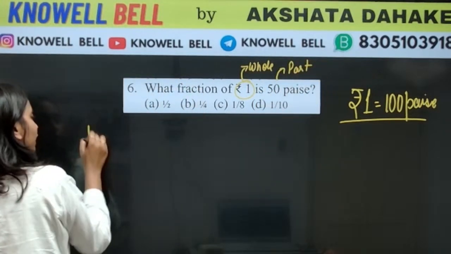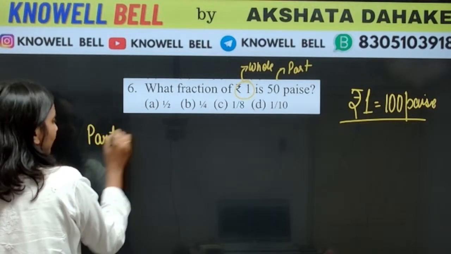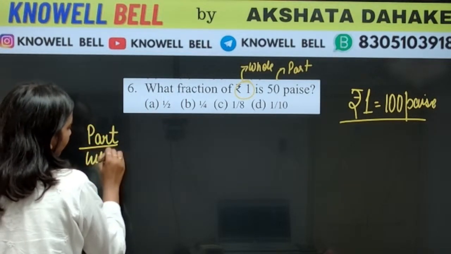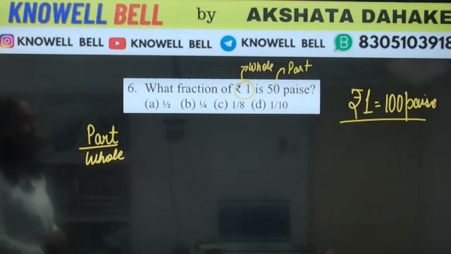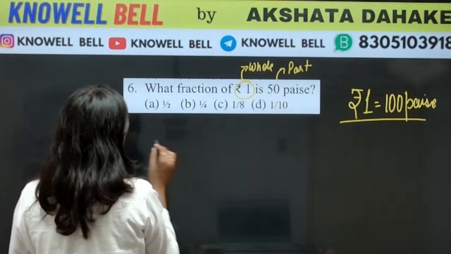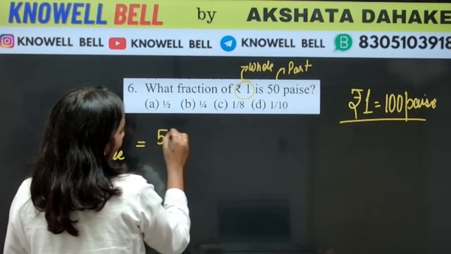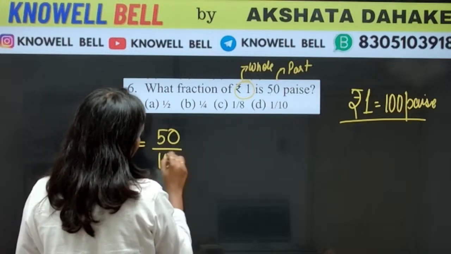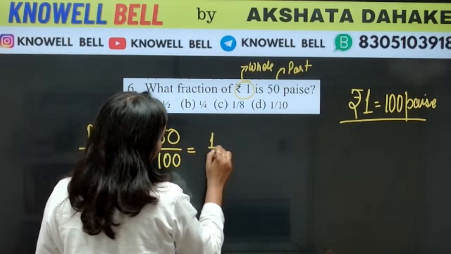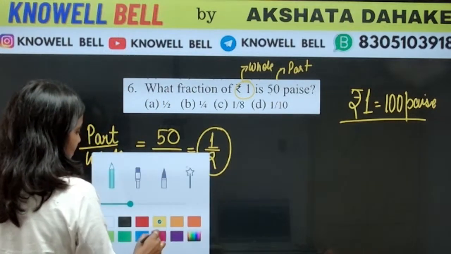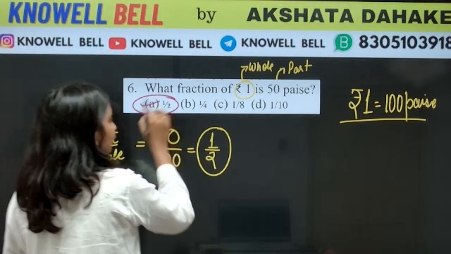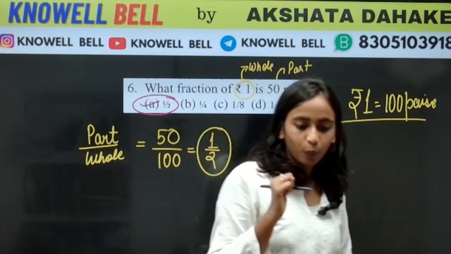Fraction हमेशा क्या होता है? We have to keep in mind, fraction is part upon whole. What is part here? 50 paise. What is whole? 100 paise. So what will it become? 1/2. Okay, तो correct answer क्या होगा question के लिए? What will be the right fraction? The right fraction will be option A, 1/2.